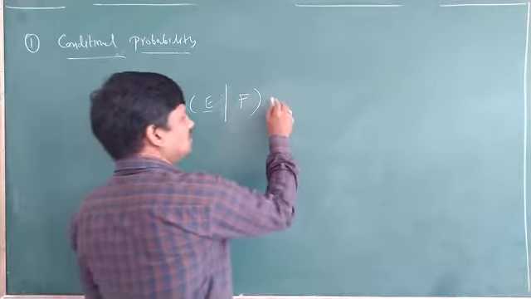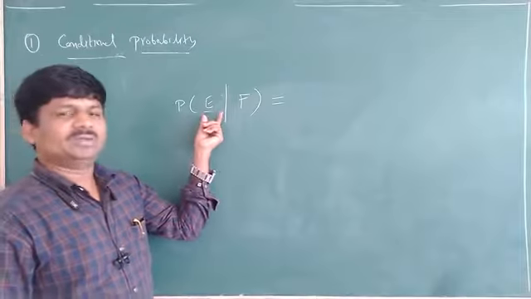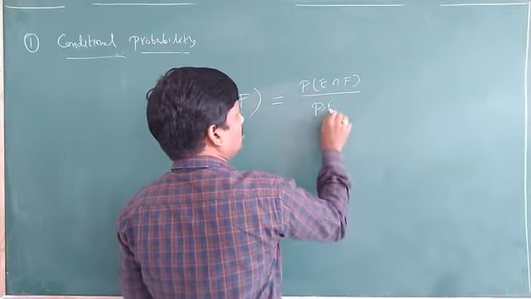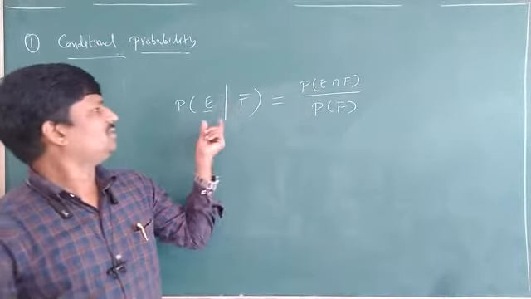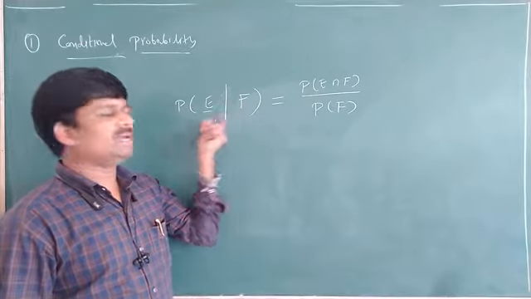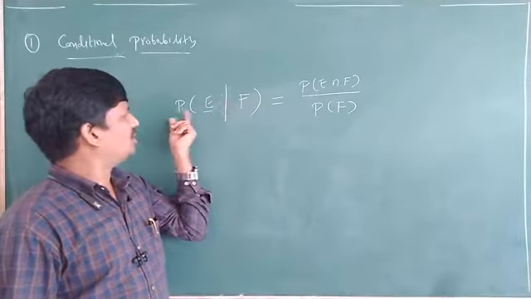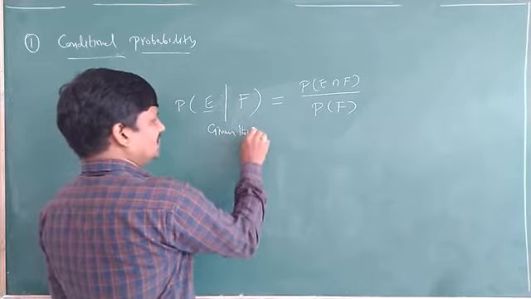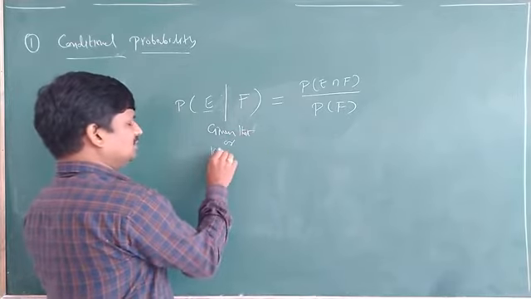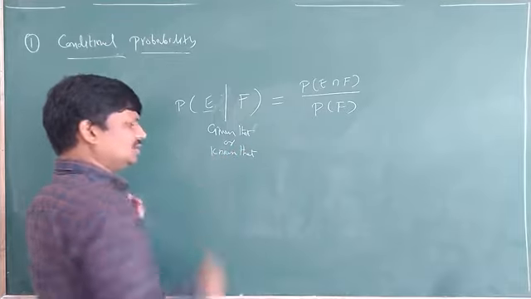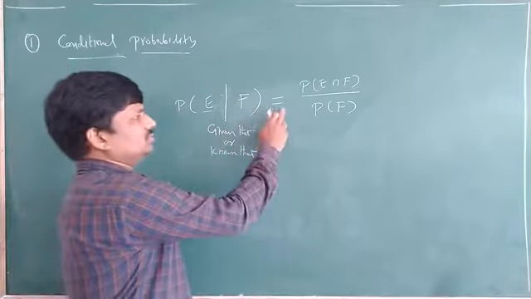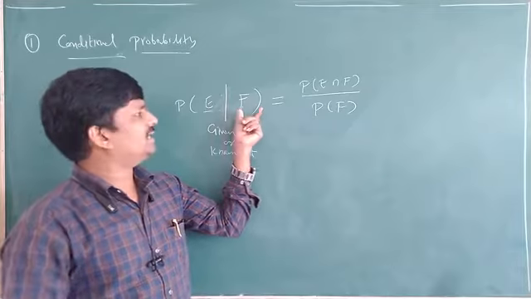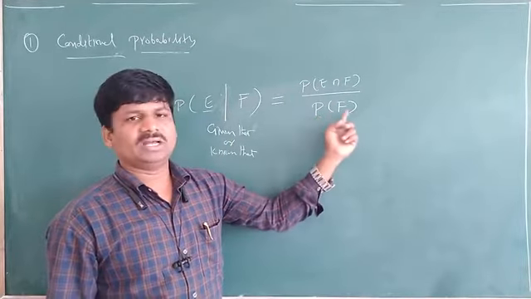The probability of E given that F is denoted by P(E|F), which we read as given that F, or known that F. It is defined as probability of E intersection F divided by probability of F.